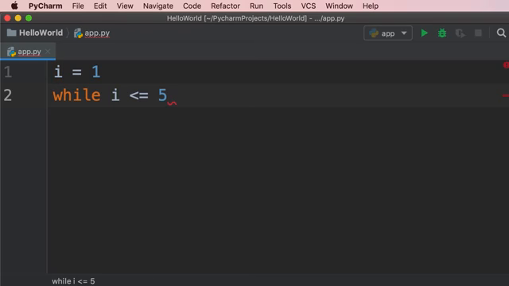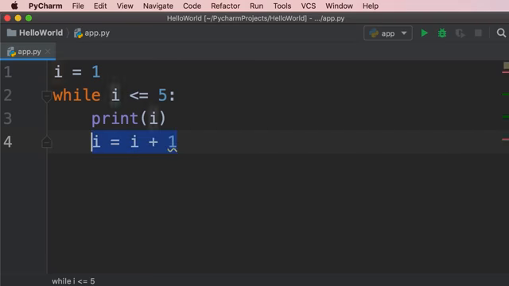So here we type a colon, then press enter. Now we have a block of code. In this block, we can print i, and then we need to increment i by 1. So we set i to i plus 1. If we don't do this, i will always be 1, and this block of code will get executed indefinitely. It will never terminate. Basically, our program will continue running until it runs out of memory.